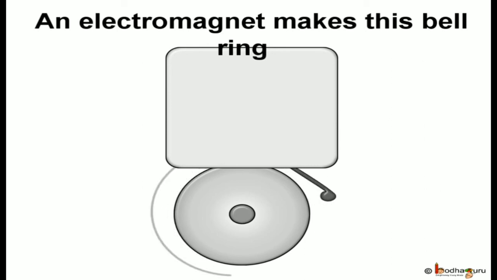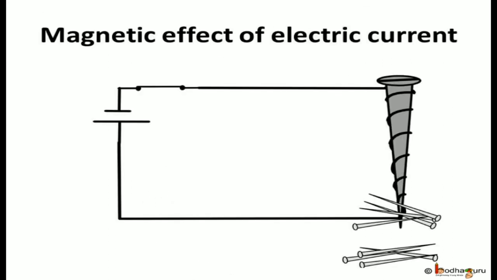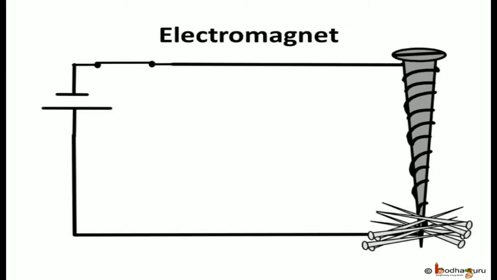Let us first refresh our memories. We already know when the electric current passes through a wire, it behaves like a magnet. This is the magnetic effect of electric current. Also, a current carrying coil of an insulated wire wrapped around a piece of iron is called an electromagnet.